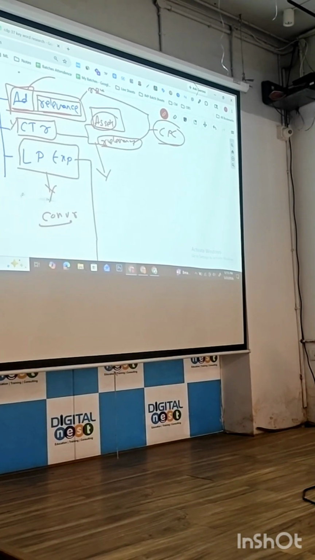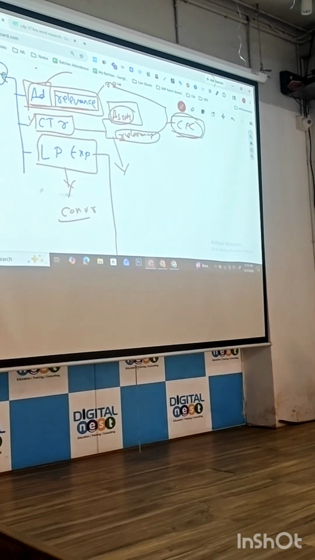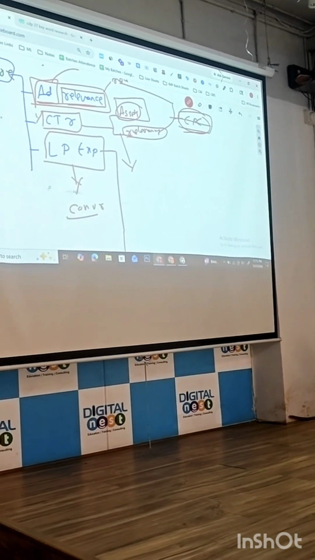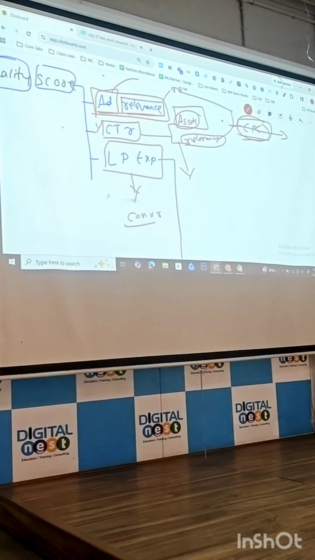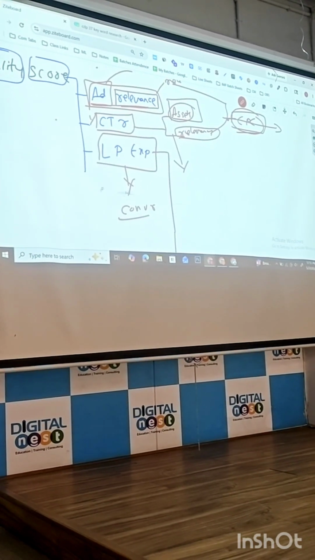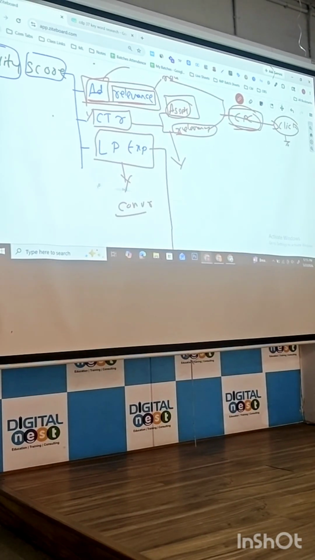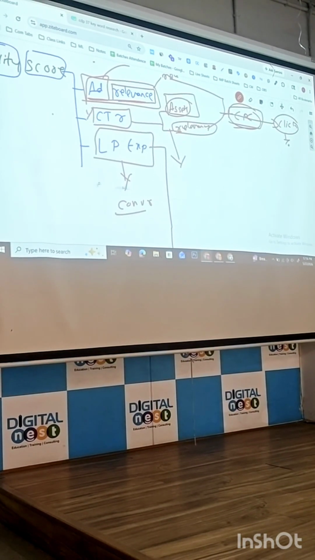Yeah. The CPC is also affected. See, when will CPC be affected? The concept of CPC is different here. If the user is seeing your ad and not clicking on it, what will be affected? CTR. If the user clicks on the ad, that is the amount you are paying. Google is charging that amount.